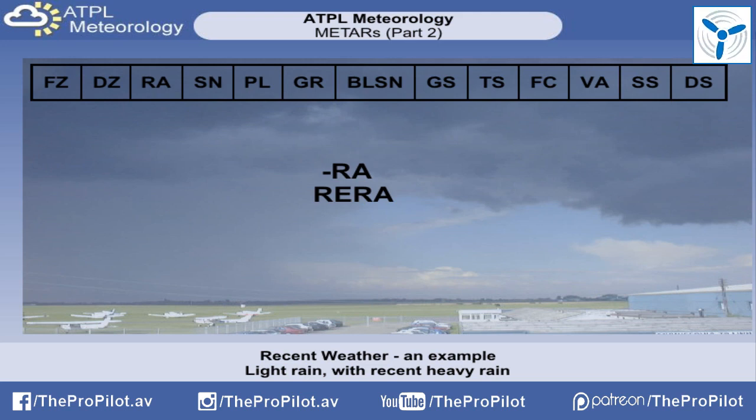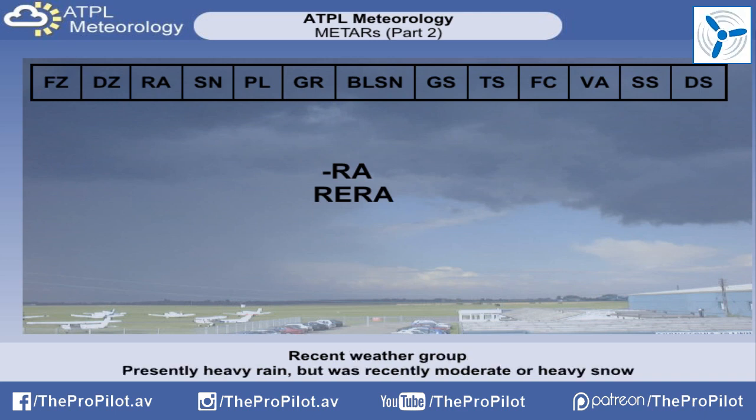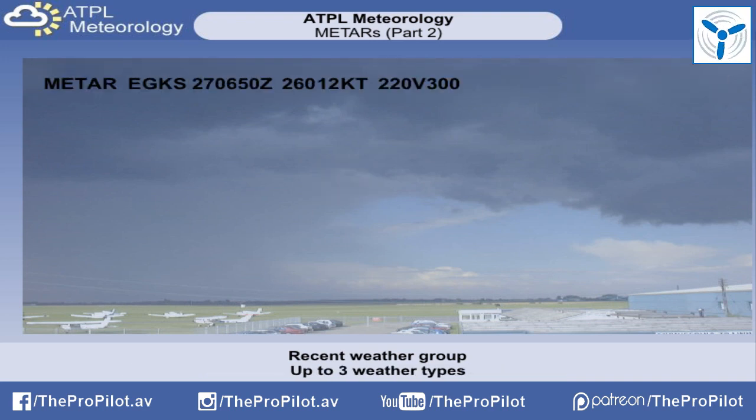Note, there are no qualifiers used with recent weather groups. Basically, if any of the above criteria happen but are not mentioned in the present weather, then a recent weather group will be included. Here's another example. It's now raining heavily, but there was heavy snow earlier on in the hour. That's about it for the recent weather group, except to mention two small rules. Showers are treated as rain or snow. There can be up to 3 recent weather groups included in the METAR.